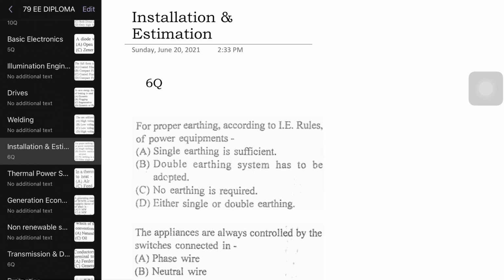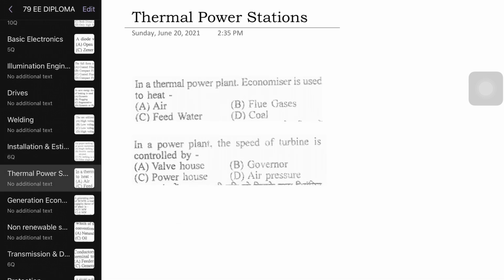Again, installation and estimation is separate. You will study about wiring, earthing, IE rules, etc. Those things will be there. That is 6 marks, 6 questions.